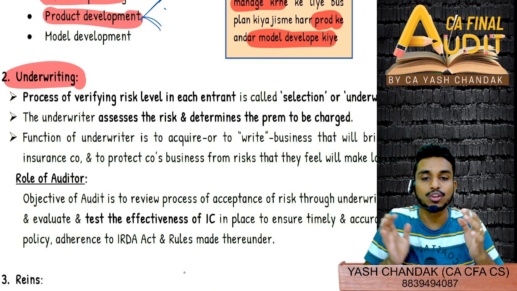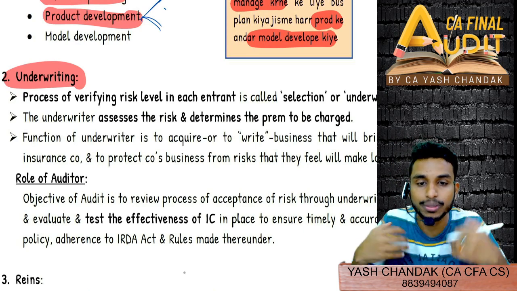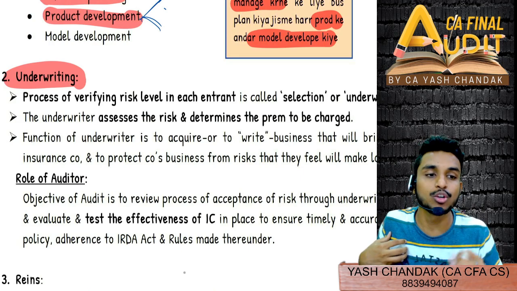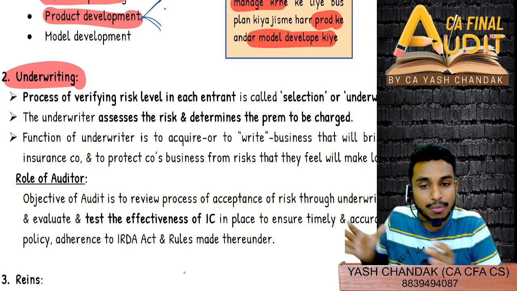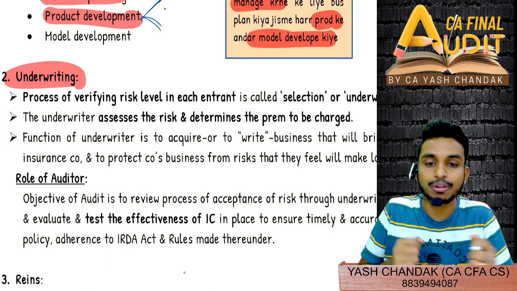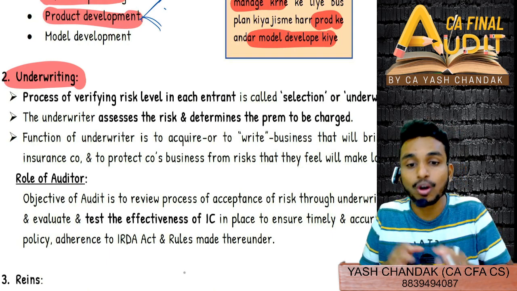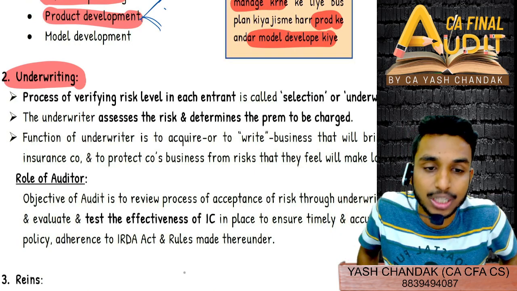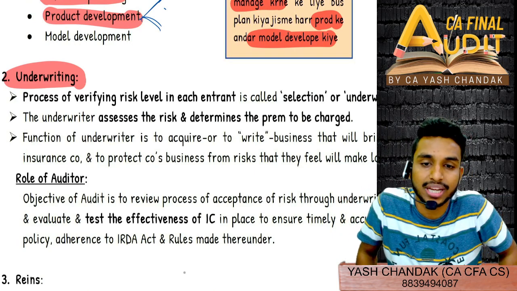So underwriting, like we also give loans. When will you give a loan to me? Suppose I am coming to you and asking you to give a loan to me. When you will assess my financials, right? What is my business model? How are my financials performing? Whether I have defaulted in the past. So there will be n number of criteria that you will see. Then only you will sanction a loan to me, right?